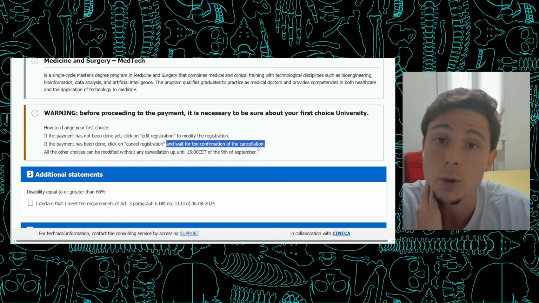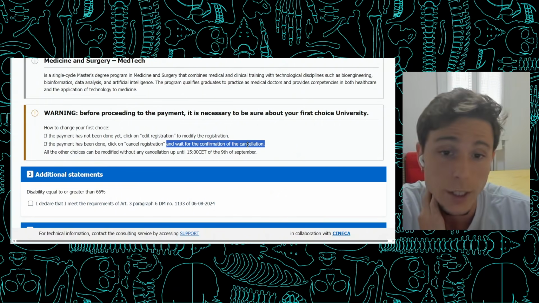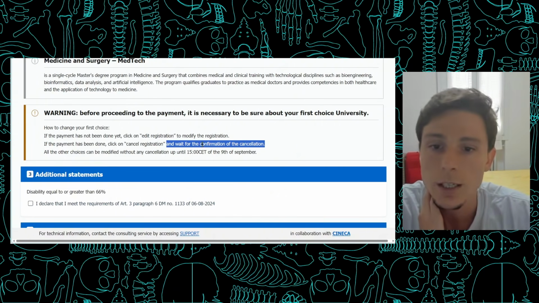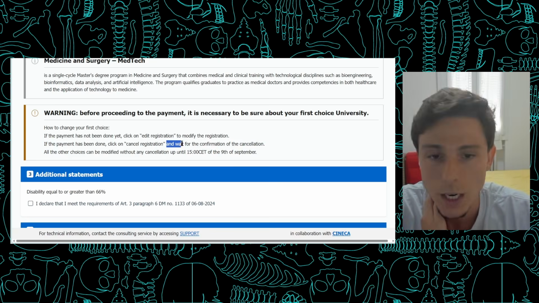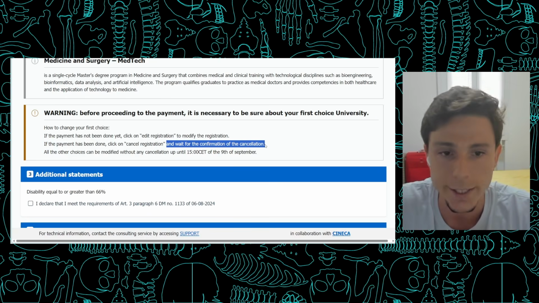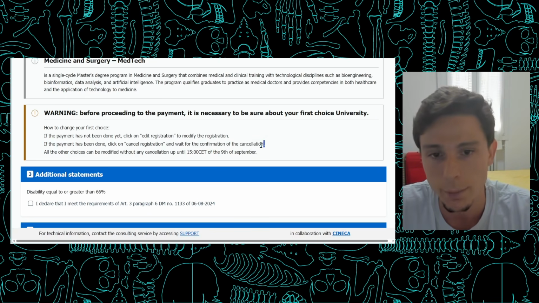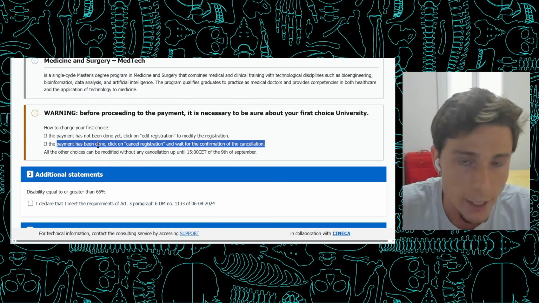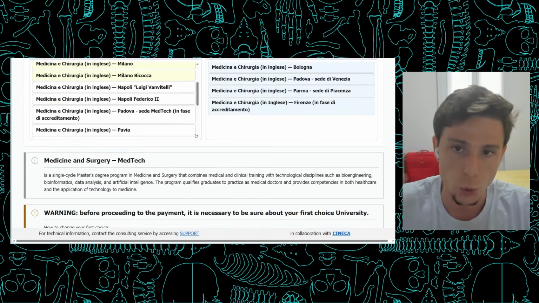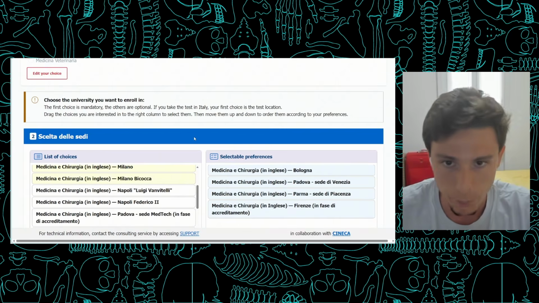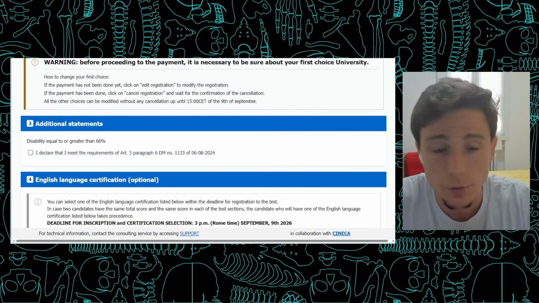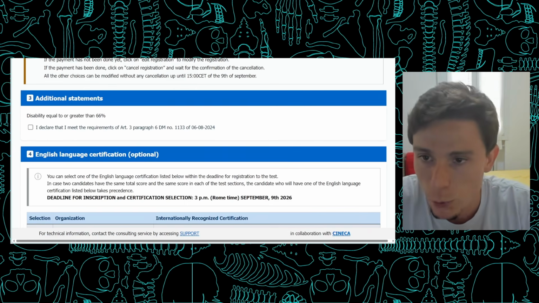I don't know if you're going to have to open a ticket with Universitaly, or if you're going to receive an email with details of how to proceed. I'm going to follow up on this to see how exactly it's going to work, because this is going to be a nightmare for a lot of people. But if you want to avoid that, make sure that your choices are all aligned with what you want before you pay.